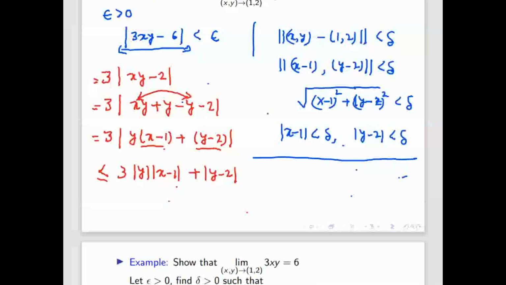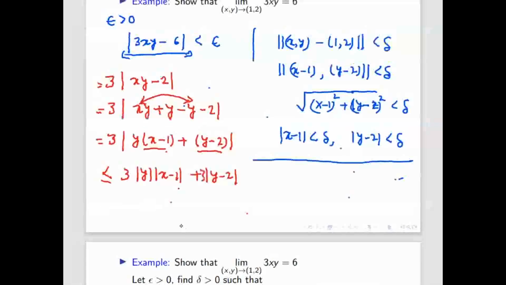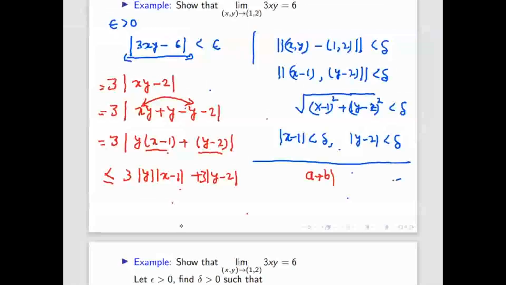Excuse me, sir. Yes. Sir, I couldn't get that last step. Okay, this last step. This 3 is also here. See, if mod of a plus b, can we write it is less or equal to mod a plus mod b? That I used. That is called the triangle inequality. Mod of a plus b is always less than or equal to mod a plus mod b. Okay, sir. So this is a, this is b. This mod is always less than this mod plus this mod. Because 3 is there, I multiply by 3.